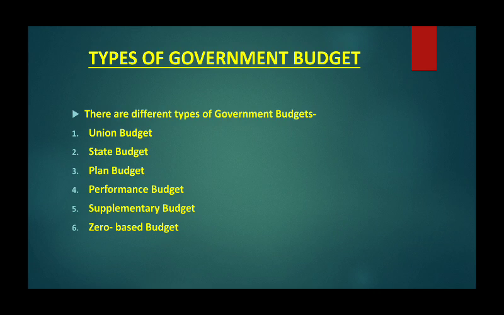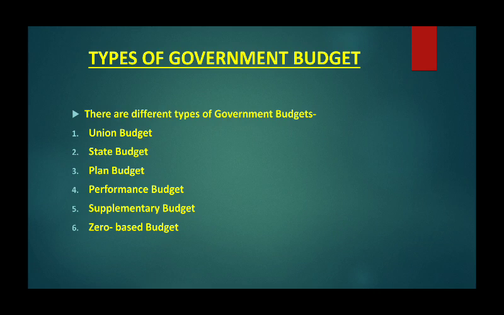Plan budget. Plan budget means it's a document which shows the budgetary provision for important projects, programs and schemes included in the central plan of the country. It gives the detail of the budget support for central plan by sectors of the development. The fourth one, performance budget. Performance budget provides a link between the financial allocation and physical achievement of any particular budget. So it shows the performance of the government in that particular budget.